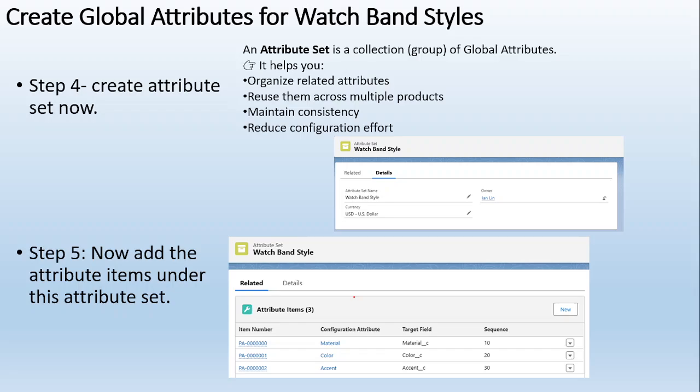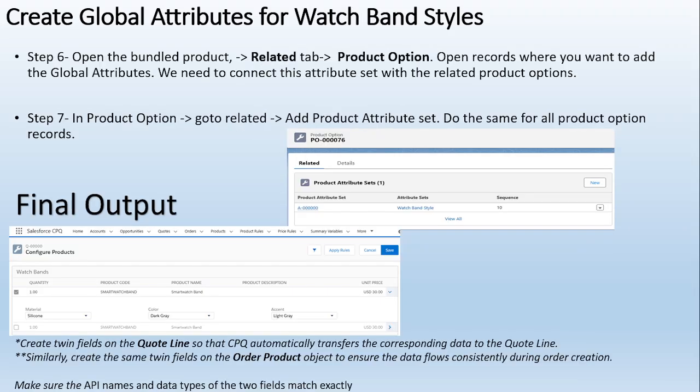Correct? Simple. Once that is done, I have to map those to the particular product option records. So I will go to the product and open those product option records. How many product option records will there be on which I want to implement those global attributes? I will open it, go to the related, and add this product attribute set. You can see that in this product option, for this one record, I have created a new product option attribute set record and just mapped it, watch band style.